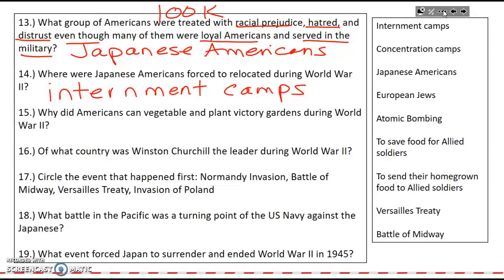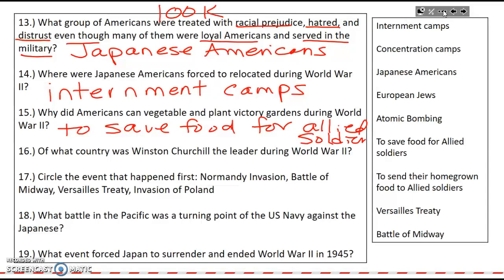Number 15, why did Americans can vegetables and plant victory gardens during World War II? Okay, it says, to save food for the Allied soldiers, to feed them.